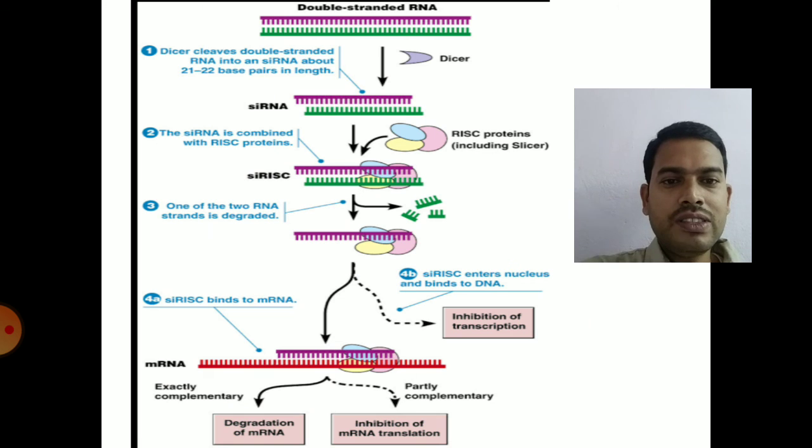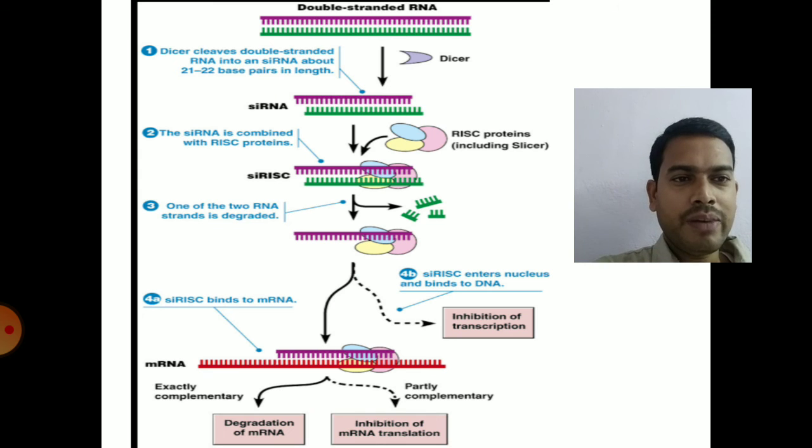When it binds to the mRNA to be knocked down, it leads to degradation of the mRNA or inhibition of mRNA translation. So that is the control of gene expression at translational level, preventing translation of mRNA by small interfering RNA molecules.